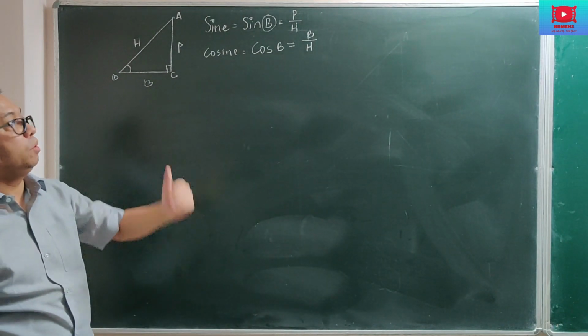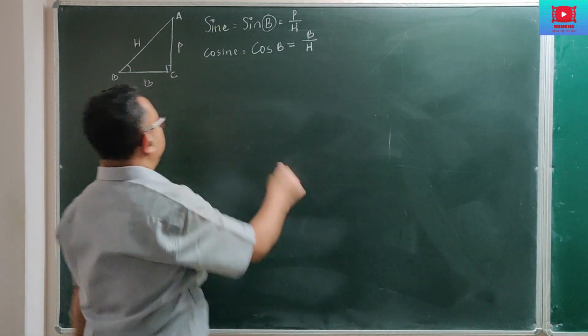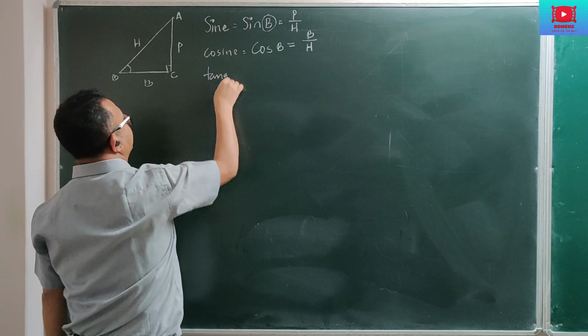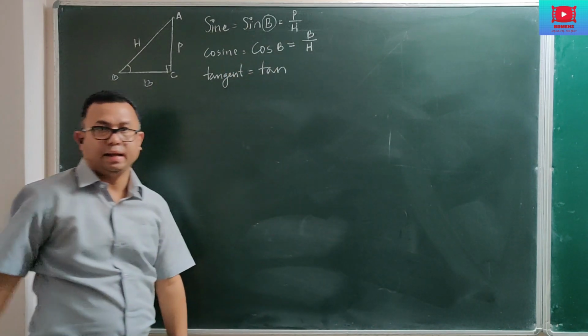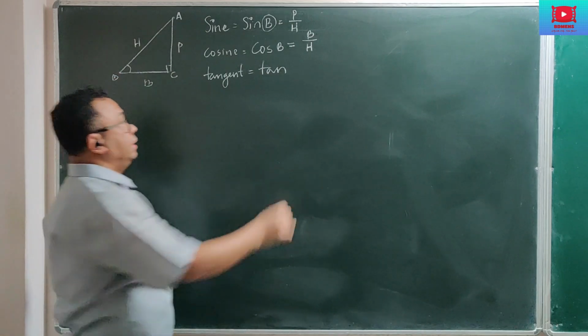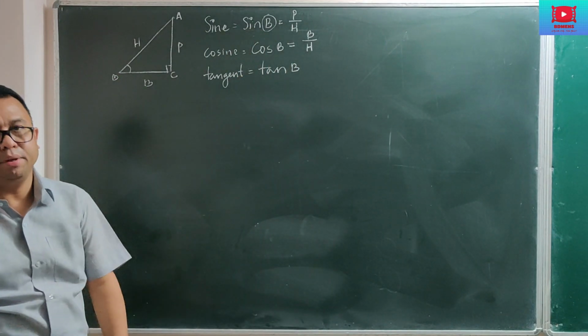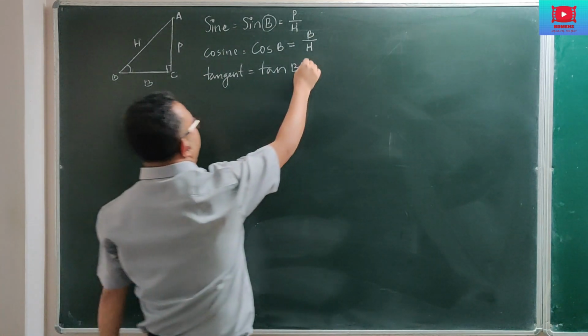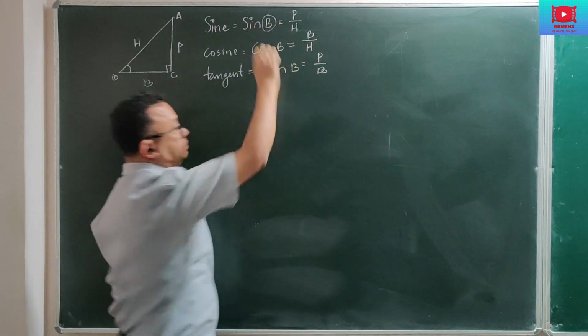So base by hypotenuse is cos. The third ratio is tangent. In short, we'll write this as tan. Again, if I'm taking B as the angle of reference, then I'll write tan B. Tan B is the ratio perpendicular by base.